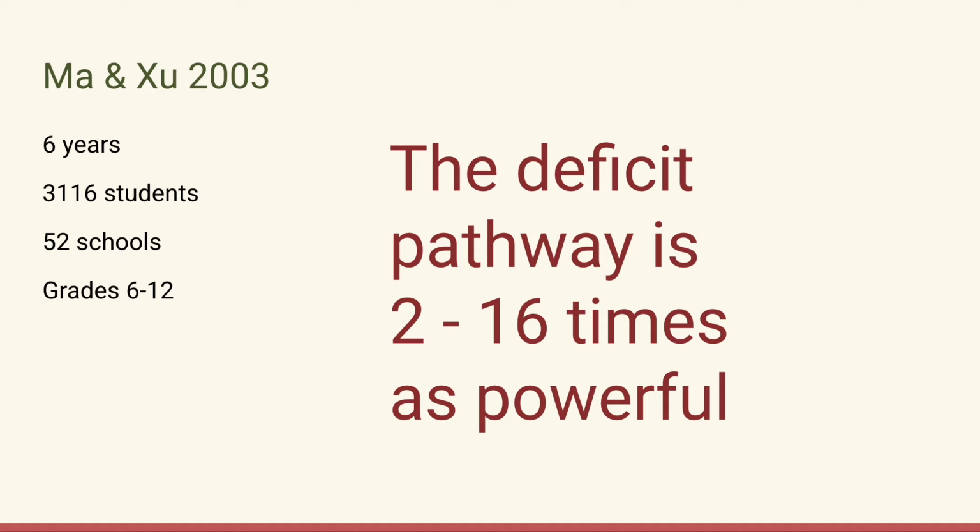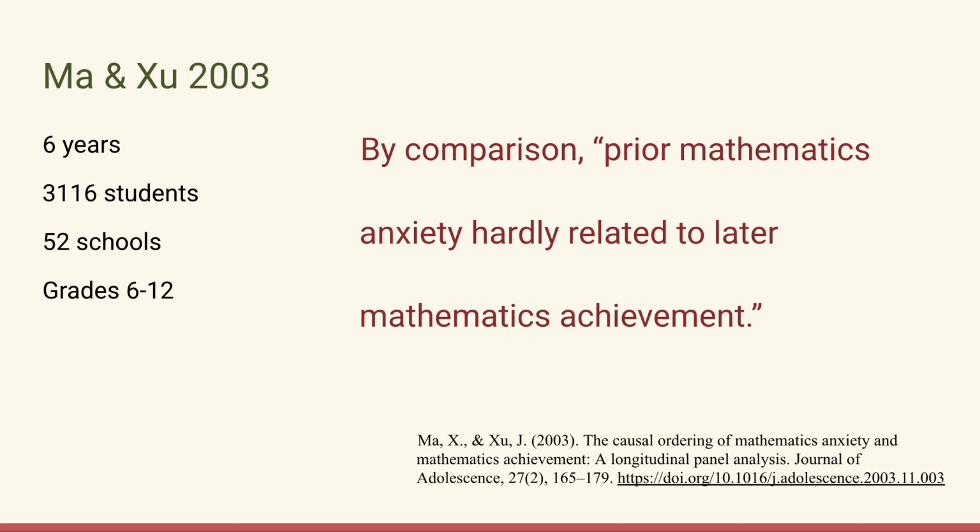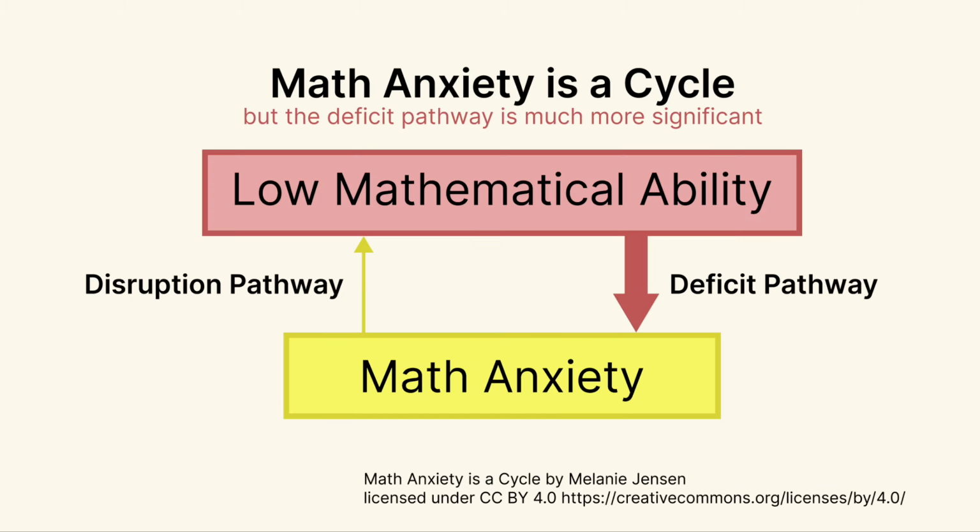And what they found was that the deficit pathway is 2 to 16 times as powerful as the disruption pathway. Or in other words, the researchers said, by comparison, prior mathematics anxiety hardly related to later mathematics achievement in comparison to mathematics achievement and causing later mathematics anxiety. So, math anxiety is a cycle, but the deficit pathway in which low ability leads to anxiety is much more significant than the disruption pathway.